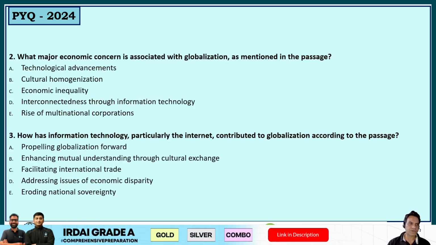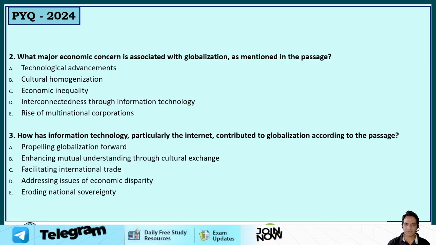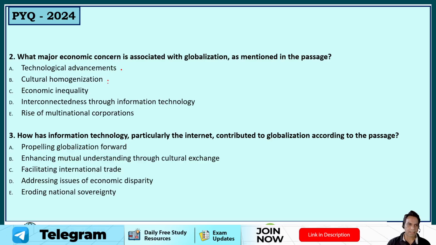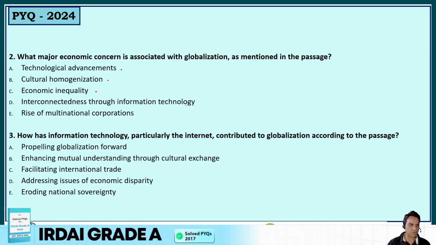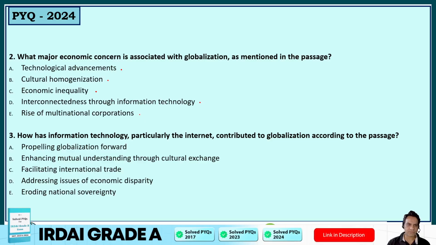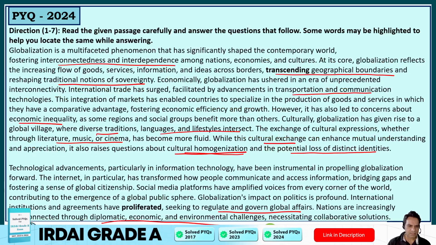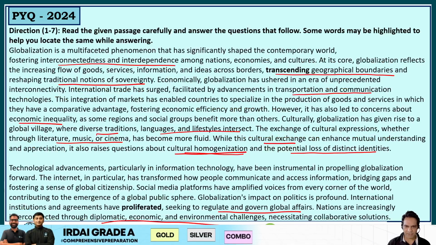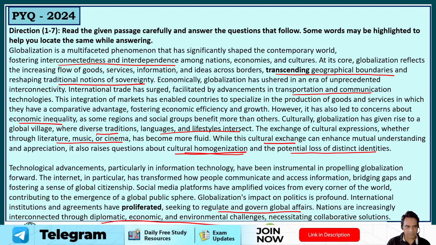Next question, guys. What major economic concern is associated with globalization as mentioned in the passage? Technological advancements, cultural homogenization, economic inequality, interconnectedness through information technology, or rise of multinational corporations. I think it was again mentioned in the second paragraph. I think maybe not first, but the second. Yes, this is, yeah, economic inequality.